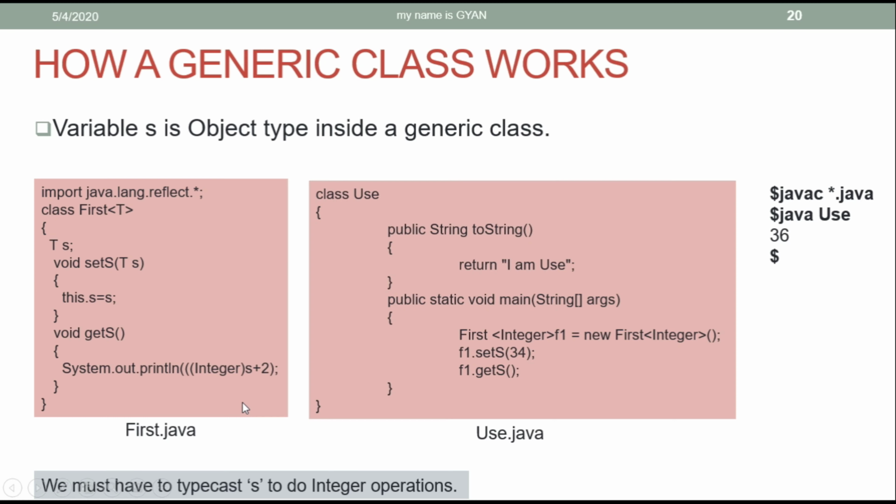We have already discussed the typecasting of reference variables, or typecasting of objects, in the previous video of Java and Web. The link of that video is given in the video description or in the i button. So you can typecast the reference variable s to Integer and use it as an Integer. Without typecasting it, you cannot use s as Integer. More generally, you can typecast the reference variable s to any type argument.